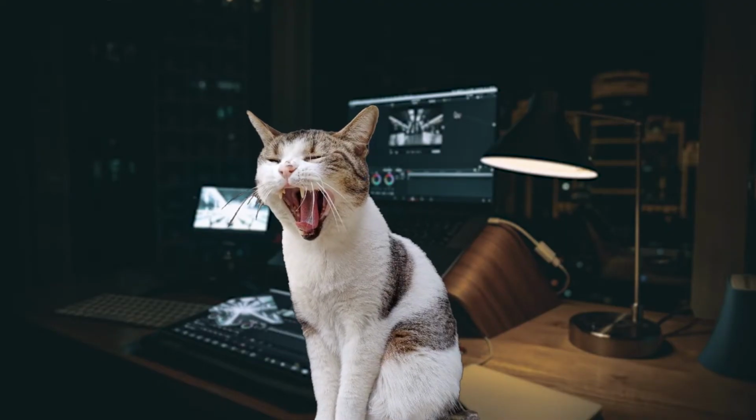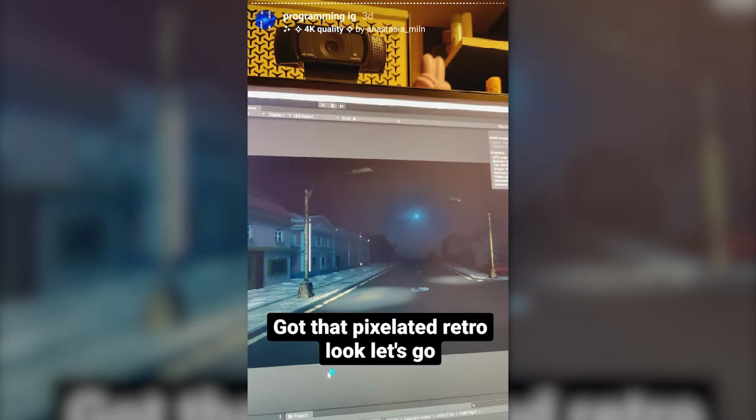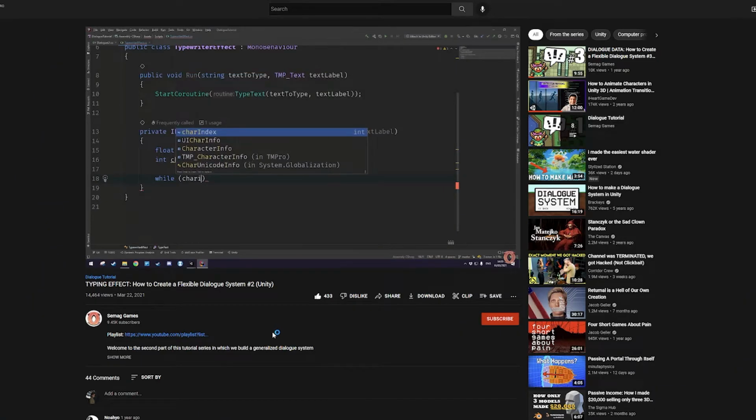I had a problem with some decorations not moving along with the platforms, which I fixed by unchecking the static box on the objects. I added the PSX render, some ambient noise, and made a few scares. The biggest problem I had that day was figuring out how to make the typewriter effect on the text, but I found a video which you can see on the screen right now.